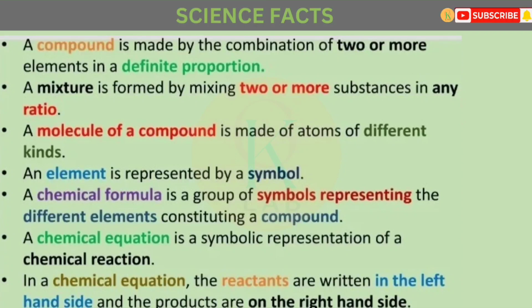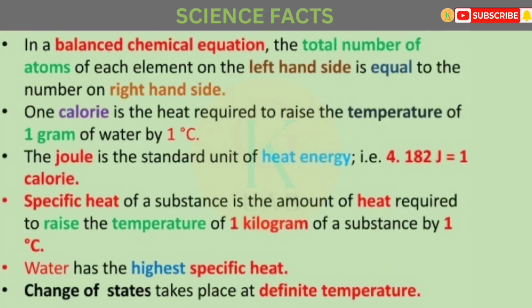A chemical equation is a symbolic representation of a chemical reaction. In a chemical reaction, the reactants are written on the left hand side and the products on the right hand side. In a balanced chemical equation, the total number of atoms of each element on the left hand side is equal to the number on the right hand side.